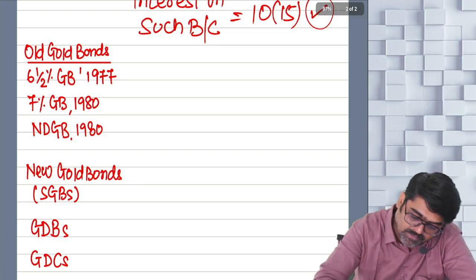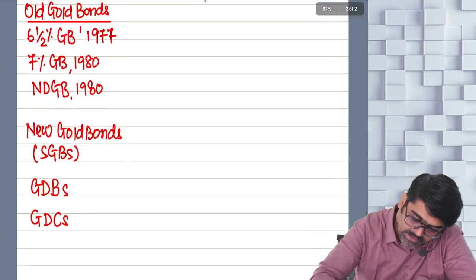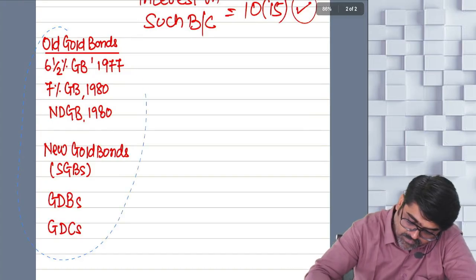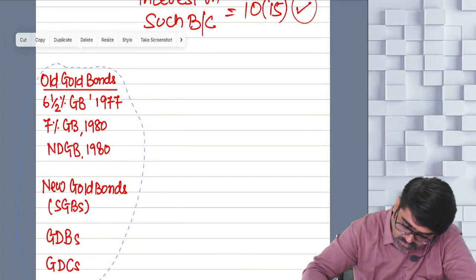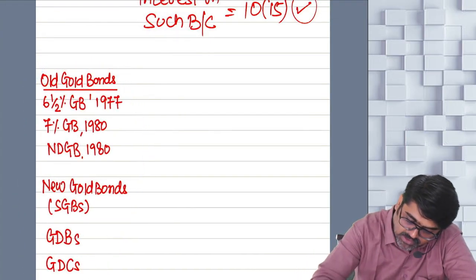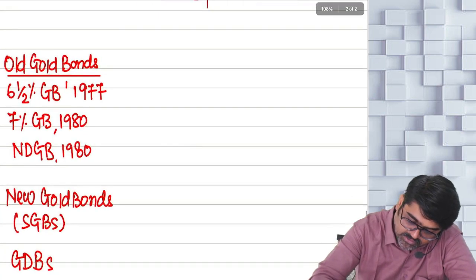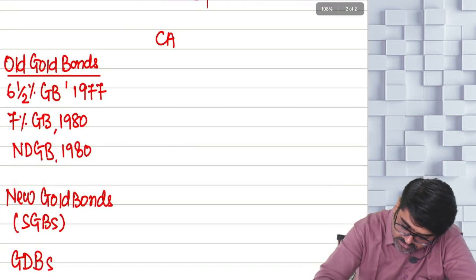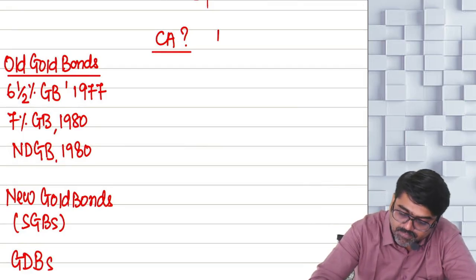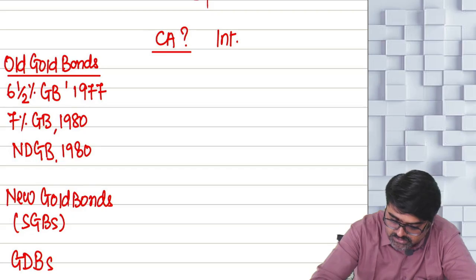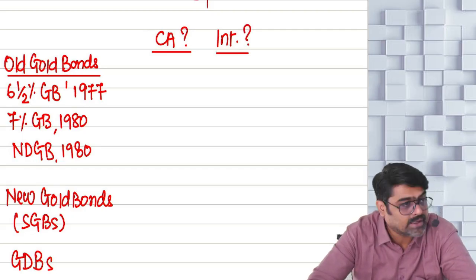Now first of all tell me, if you have any of these assets, first of all you are supposed to tell me, are these assets treated as your capital asset or not a capital asset? Yes or no? First thing. Then you are going to tell me that interest on these bonds will be exempt or will be taxable.